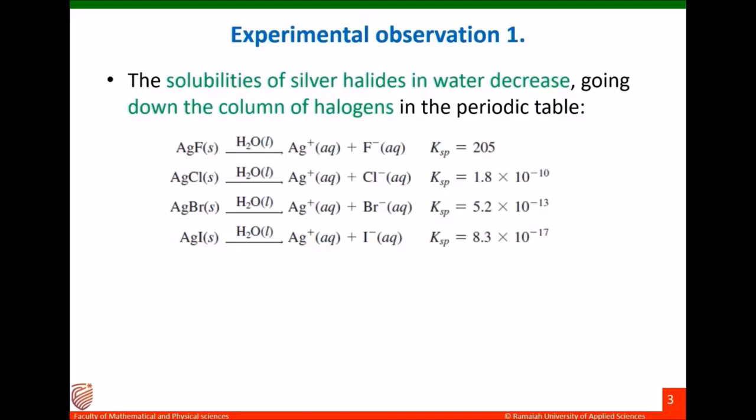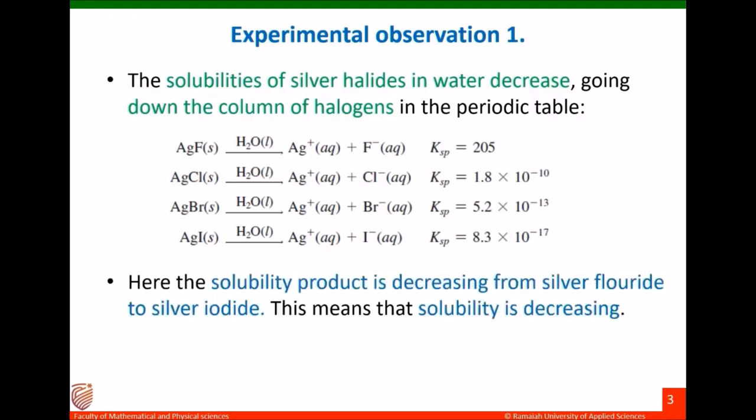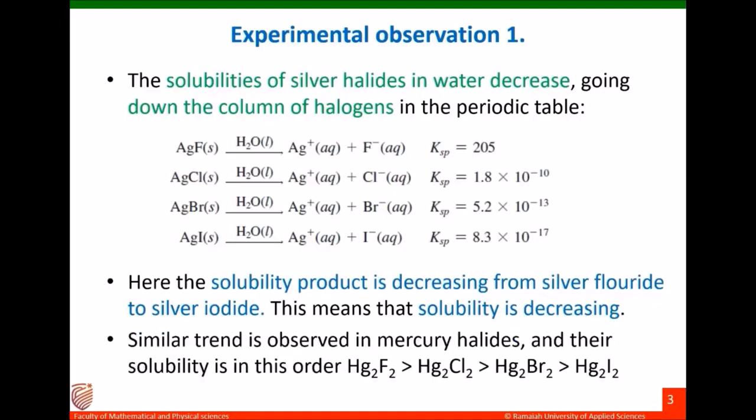Here you can see the solubility product is decreasing from silver fluoride to silver iodide. This means that solubility is decreasing. A similar trend you can observe in mercury halides, and their solubility is in the order mercuric fluoride, mercuric chloride, mercuric bromide, then mercuric iodide. So here the solubility is decreasing from mercuric fluoride to mercuric iodide.